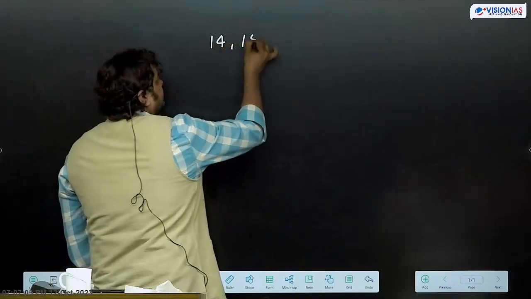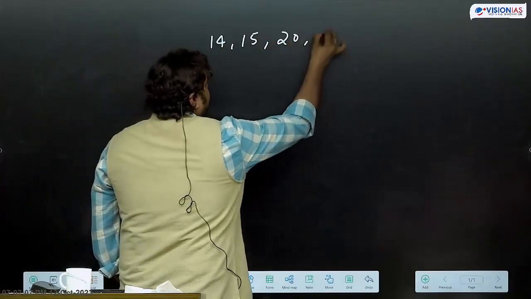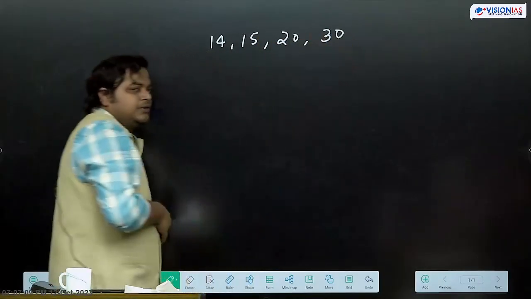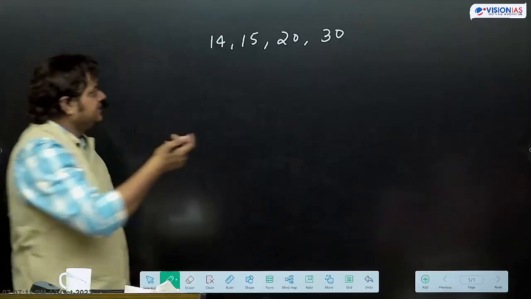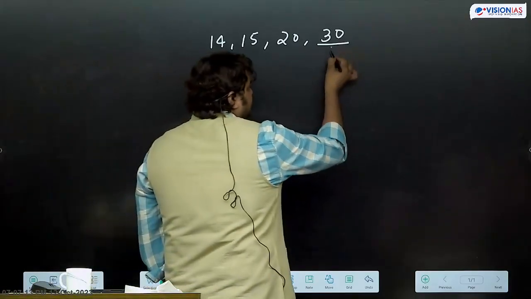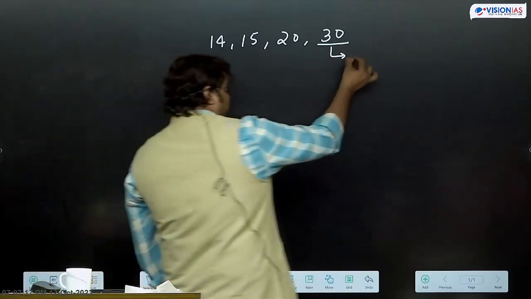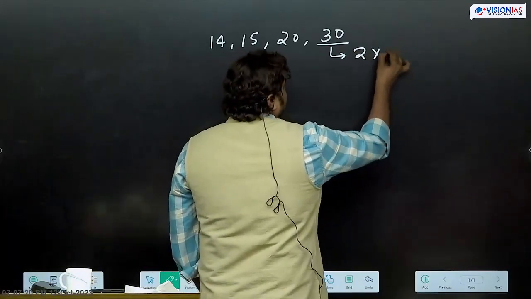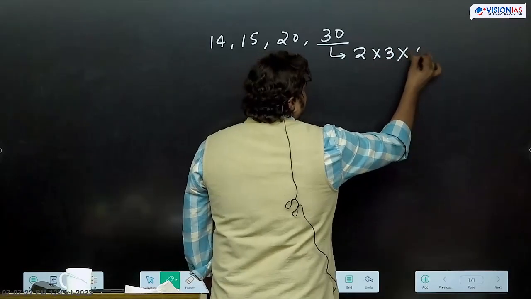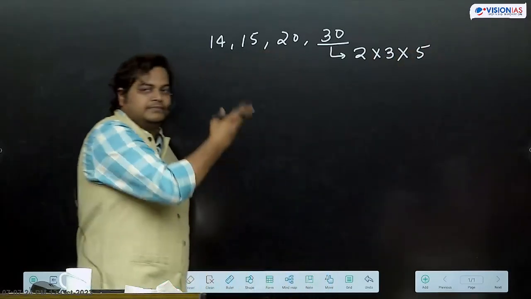14, 15, 20, 30. What we do? First method, इसमें भी factor वाला ही method we are going to apply. 30 के factors, 2 into 3 into 5, 30 के factors.